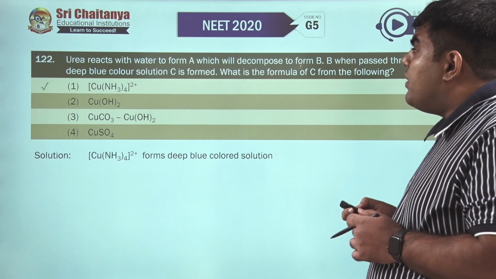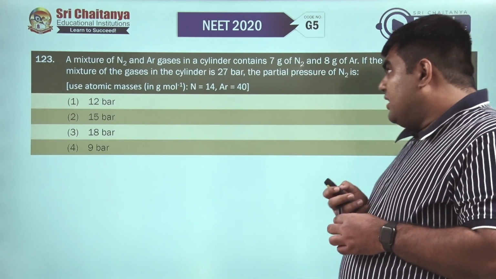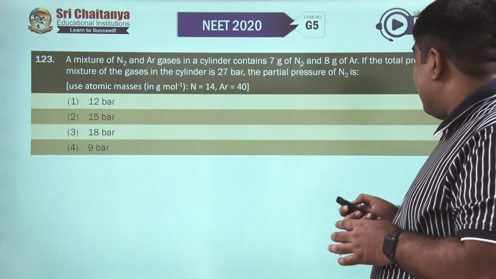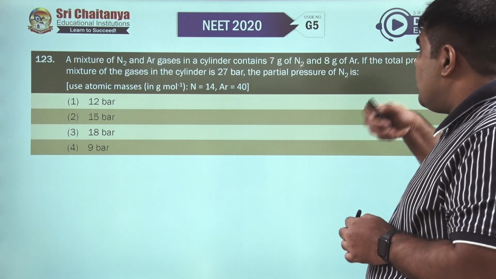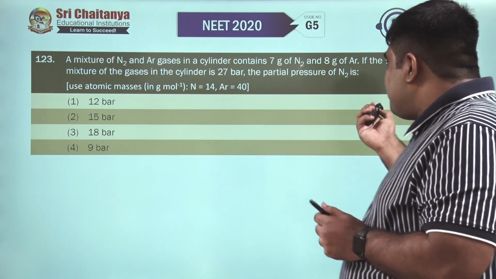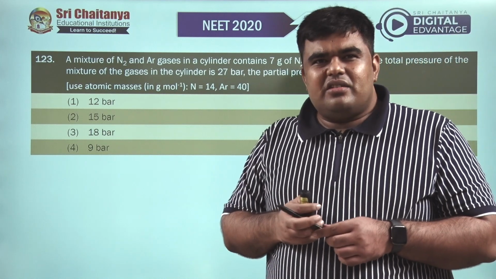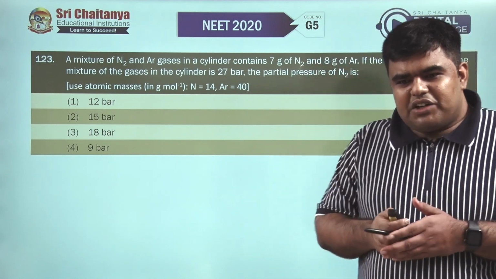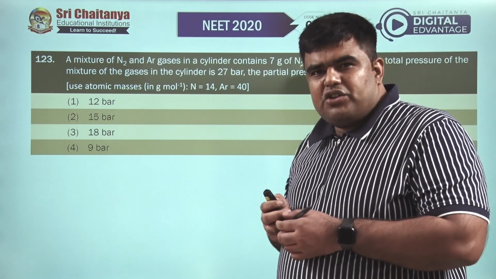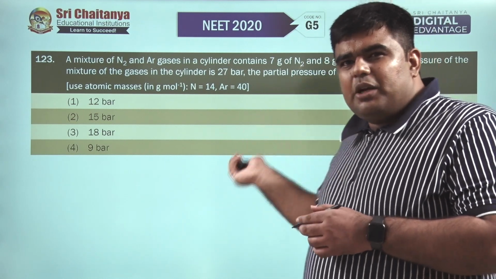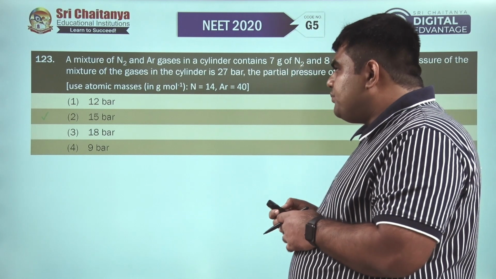Moving to question number 123. A mixture of N2 and argon gases is taken in a cylinder, their amount is given and total pressure is given. We have to find out the partial pressure of N2. We know that partial pressure is nothing but mole fraction into total pressure. So all we have to do is find the mole fraction of N2 first, and then multiply it with the total pressure to find the partial pressure of N2.